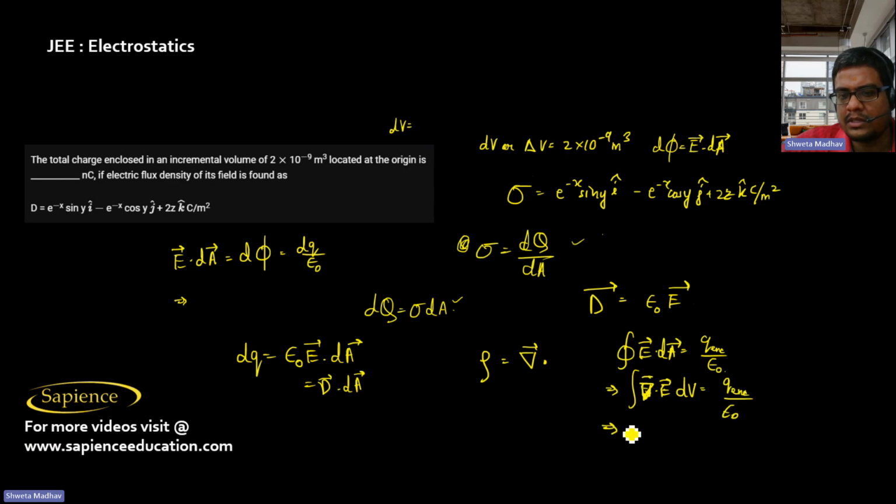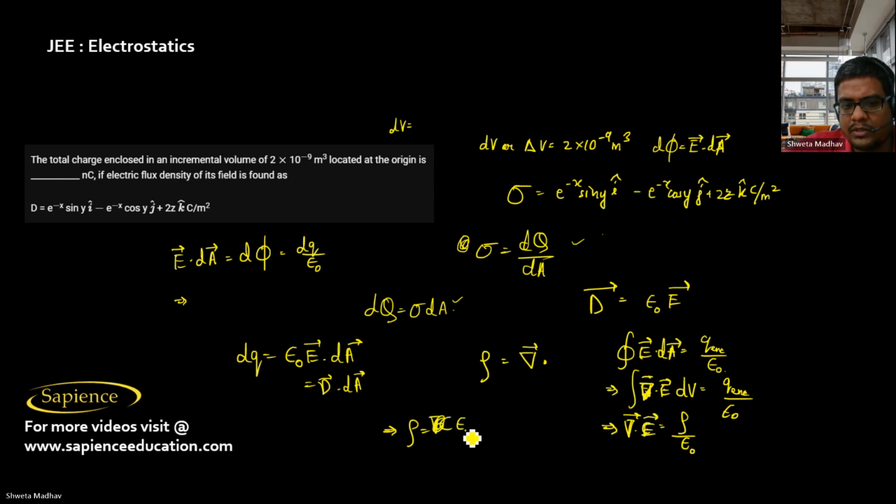Therefore del dot E is equal to rho by epsilon naught. So rho, the volume charge density, is del dot epsilon naught E.